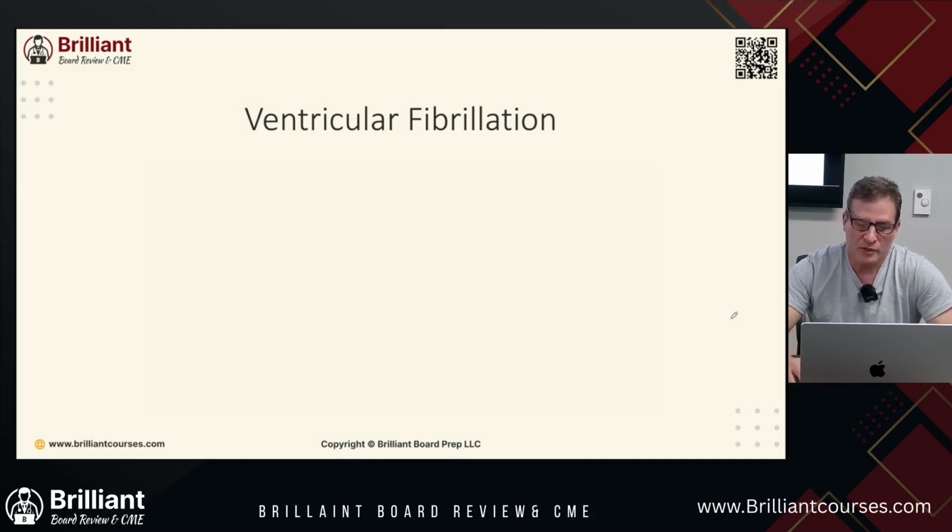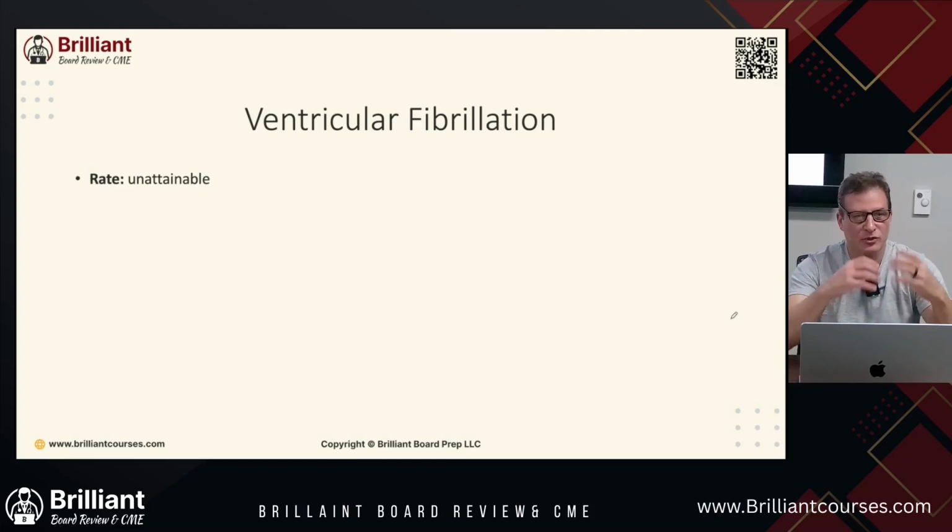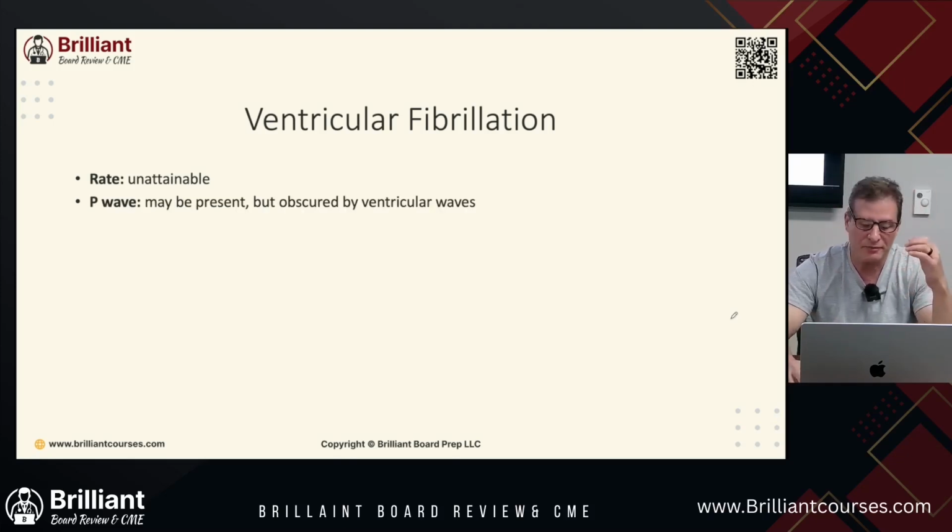All right, so let's talk more about ventricular fibrillation. Rate is unattainable. Why is the rate unattainable? Because the heart is doing this, but you're not getting a pulse. You'll see something up on the monitor, but it doesn't matter at that point because the heart is doing nonsense. That nonsense isn't conducting to the rest of the body. The P wave may be present, but it's obscured by the ventricular waves. There's nonsense going up on the monitor, nonsense in the room, nonsense in the patient's heart.